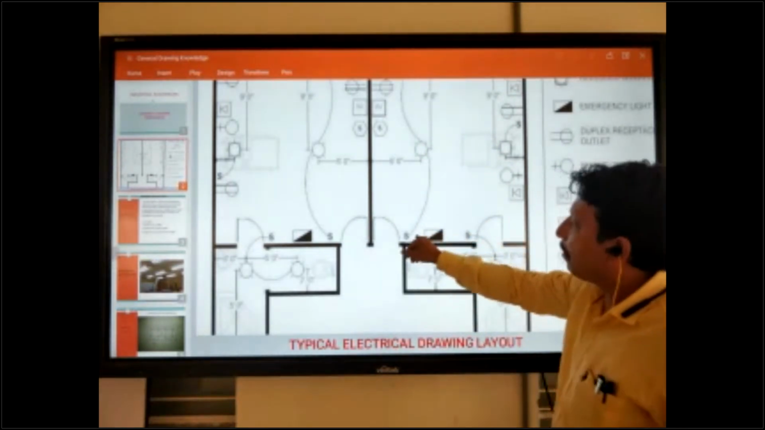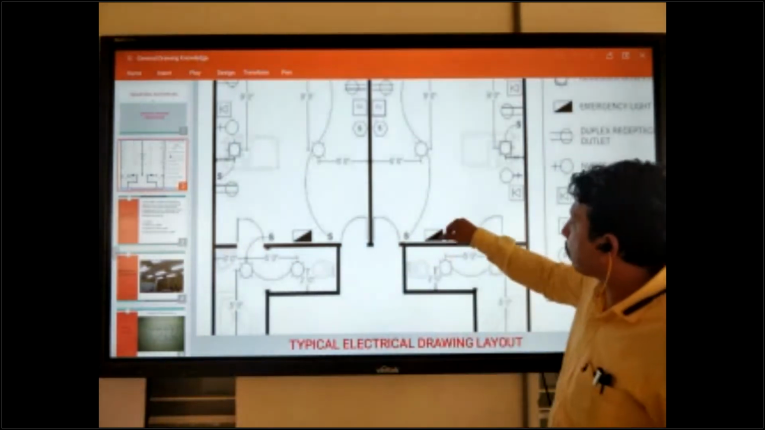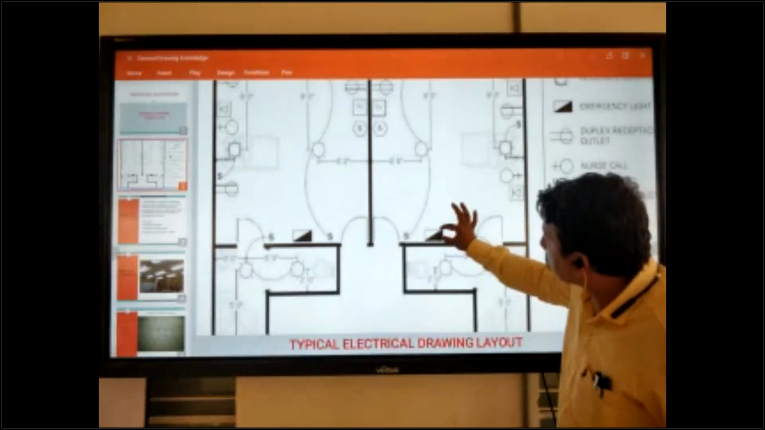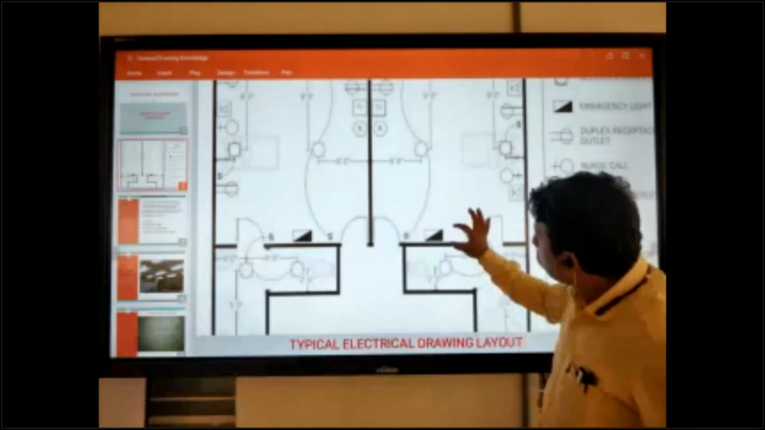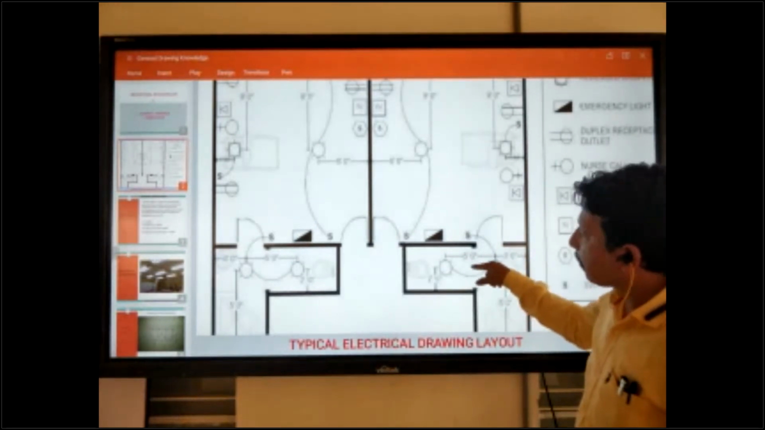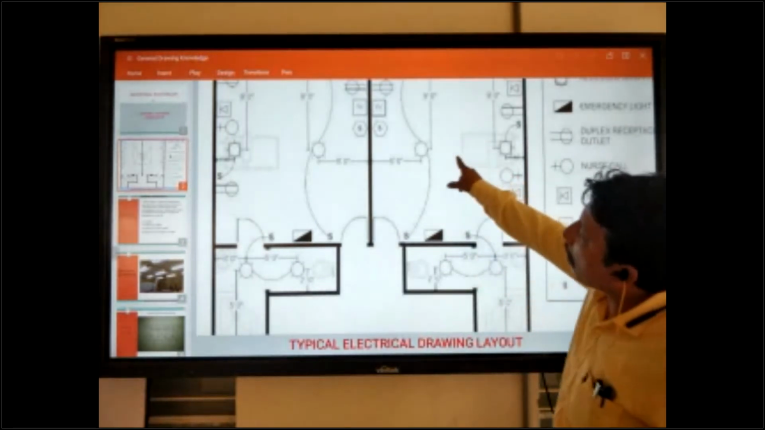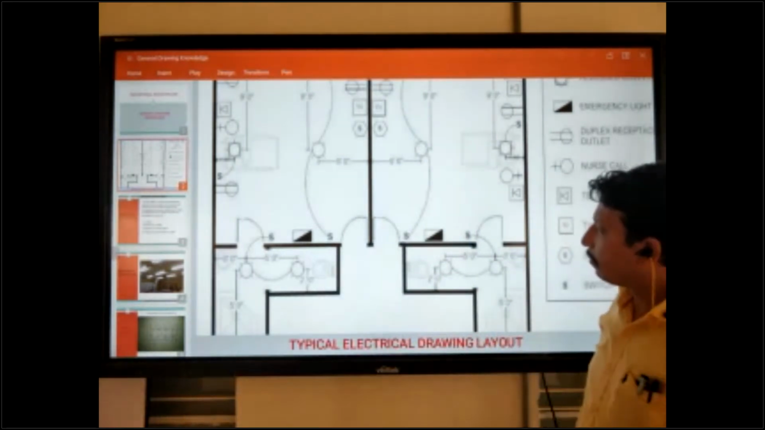And this one is the distribution board. Distribution board symbol. And the emergency light symbol also comes like that. Emergency light, distribution board also coming like that. Okay. So this is the typical electrical drawing layout.